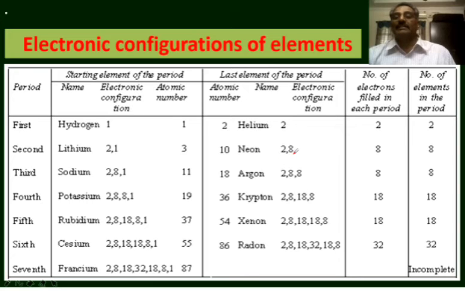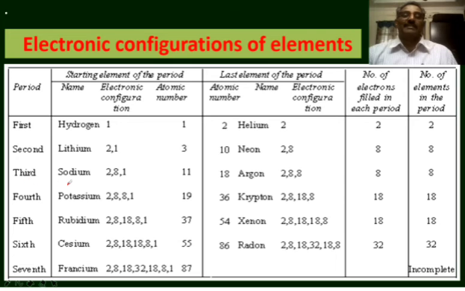Neon has the electronic configuration 2,8. Atomic number of neon is 10. There are 8 electrons in the second shell, 8 electrons in the valence shell. So 8 electrons are filled in this period. So the number of elements in this period is 8.